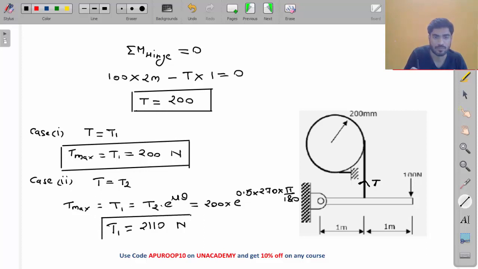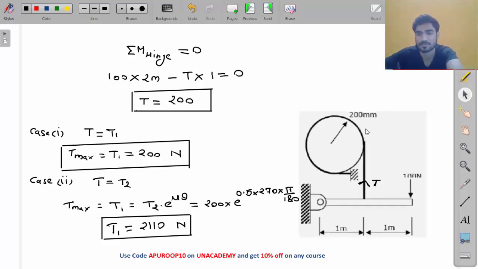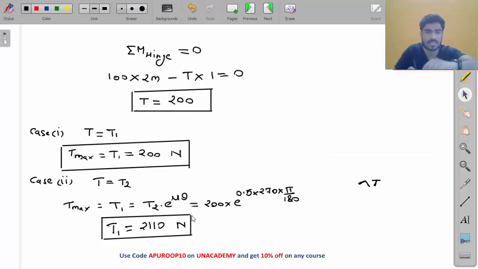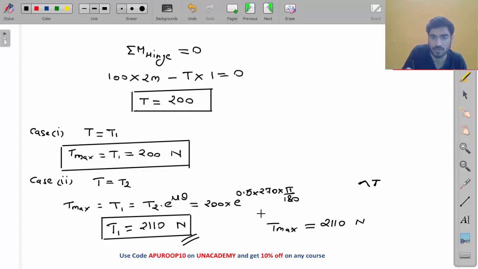So which one is maximum, my friend? This one is maximum, right? So this is your T maximum. T maximum out of both cases will be 2110 Newton. Okay, this will be your T maximum.